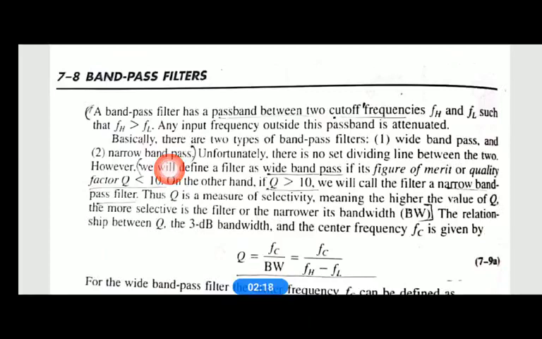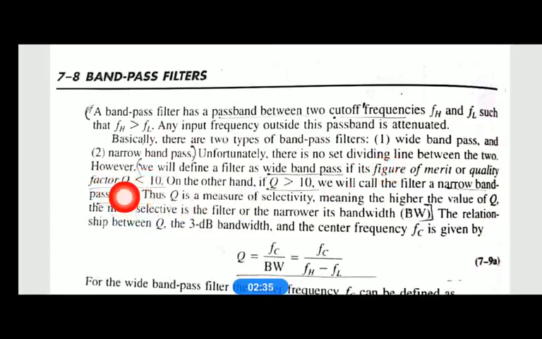How narrow or how wide is decided by the quality factor Q.